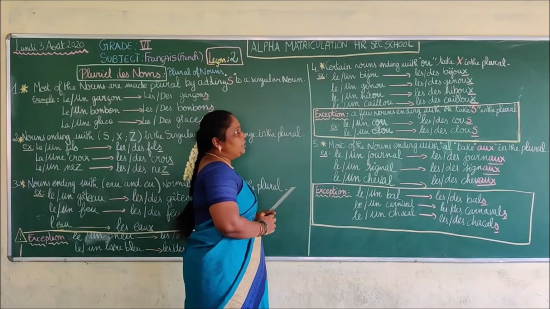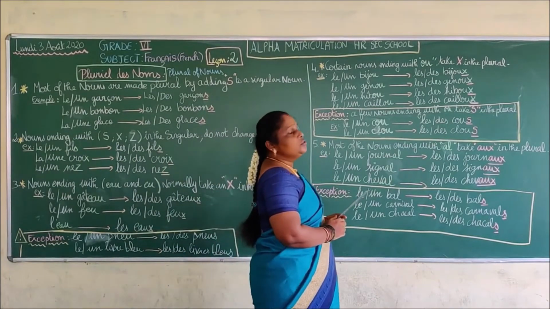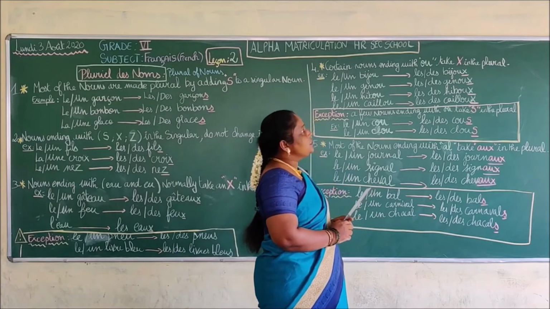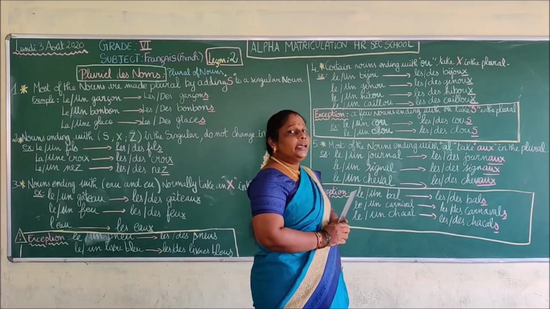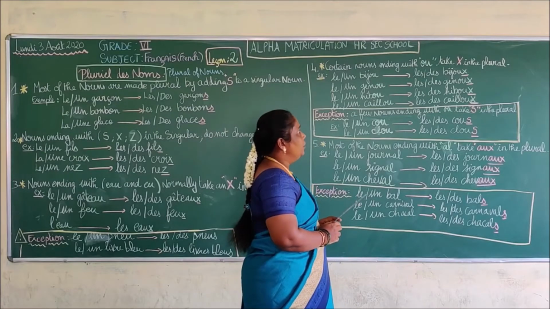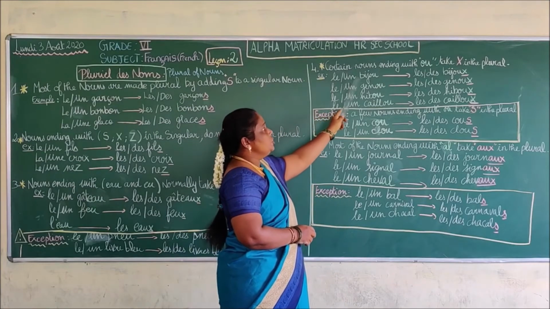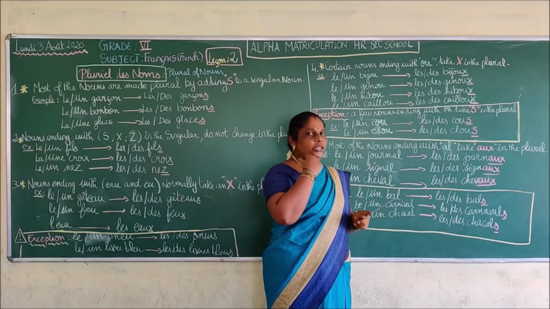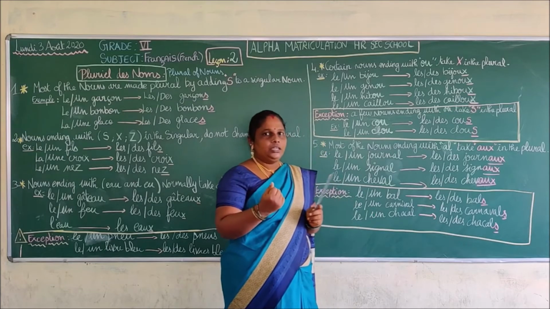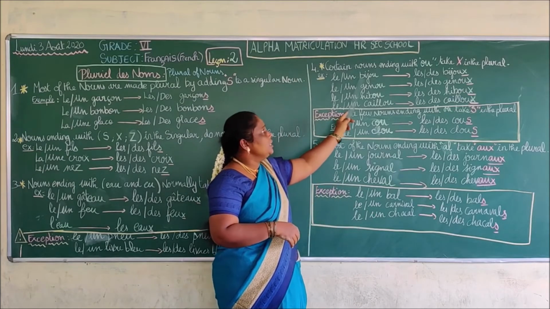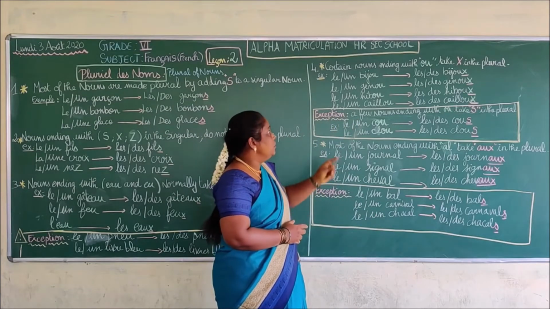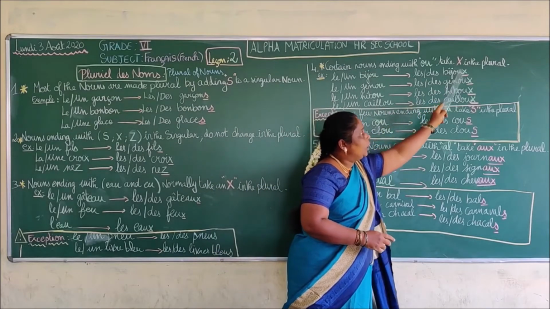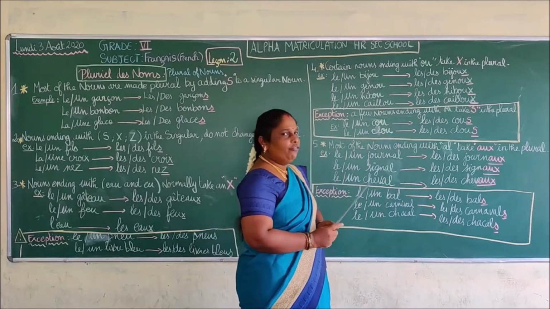Certain nouns ending with OU. So OU means the sound U. Okay? Takes X in the plural. So le bijou. Bijou means jewel. We are wearing jewels, so earring, chain, bracelet. Okay. So these are le bijou, jewels. And bijou, les bijoux. For that we are going to add an X in the plural form.